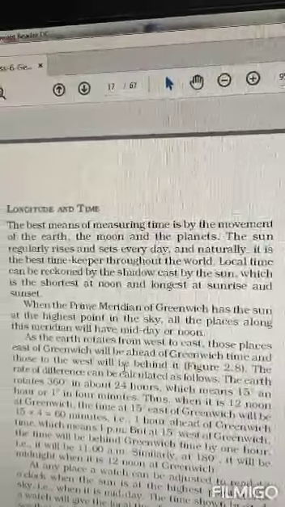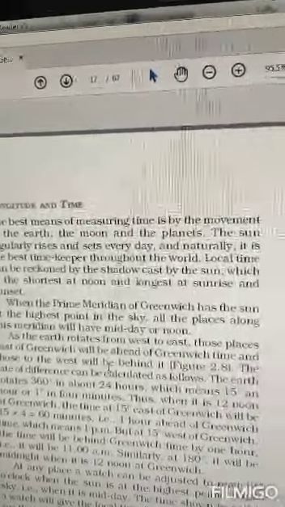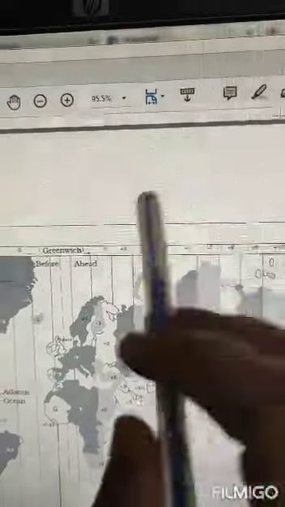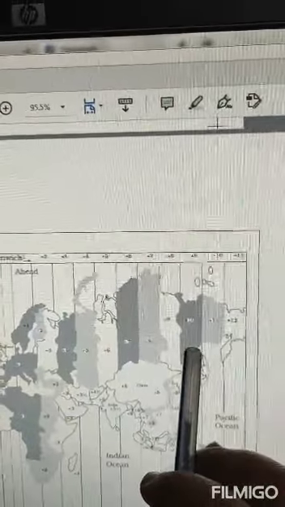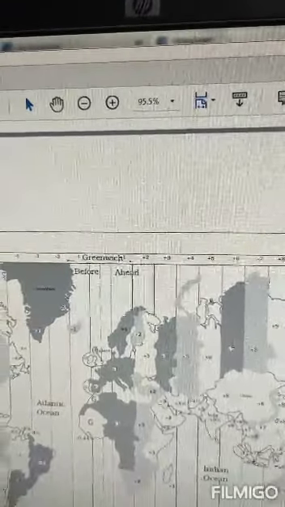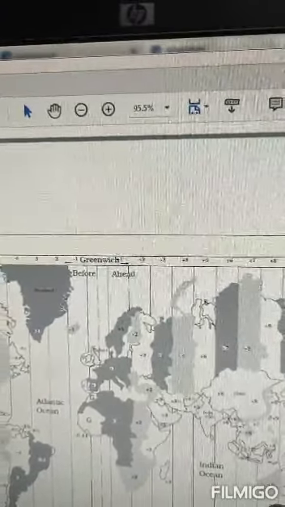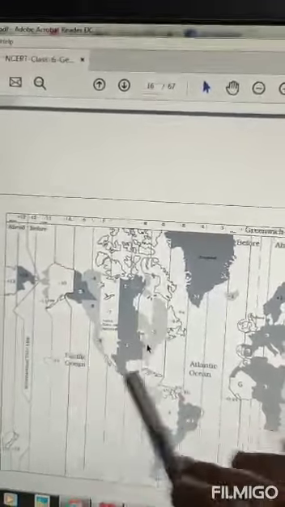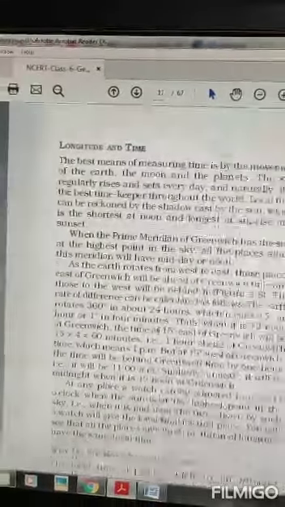Now, the earth rotates from the western side to the eastern side. So for the prime meridian, which is in Greenwich, the places on the eastern side will have a time more than Greenwich. Time will be in advance of Greenwich, and on the western side, the time will be behind the time on the prime meridian.